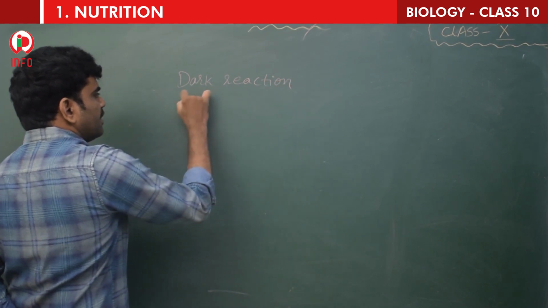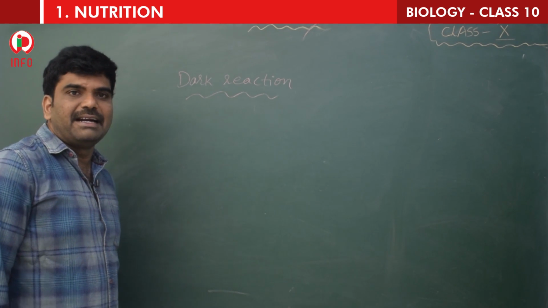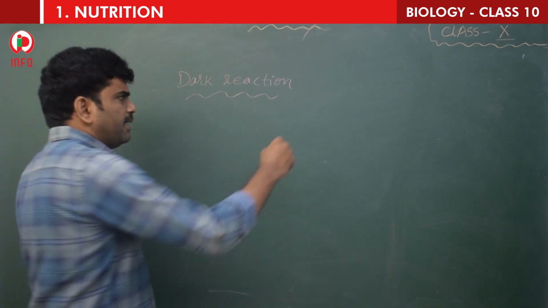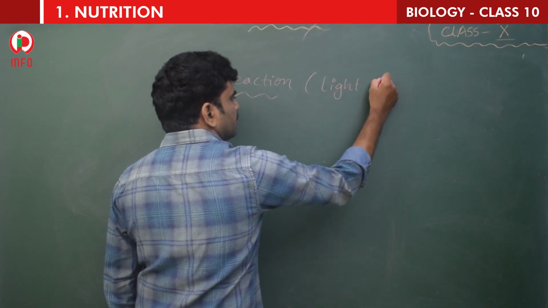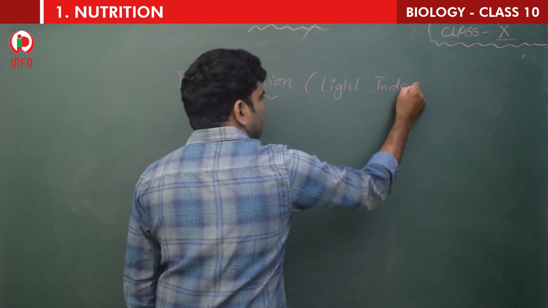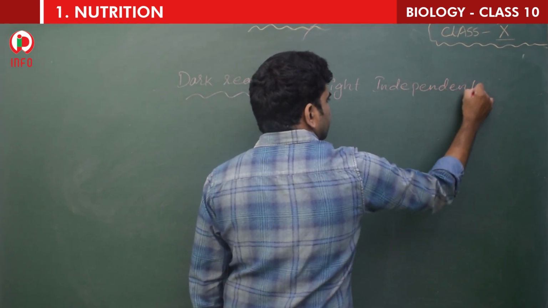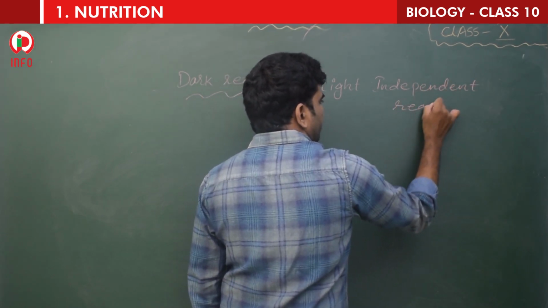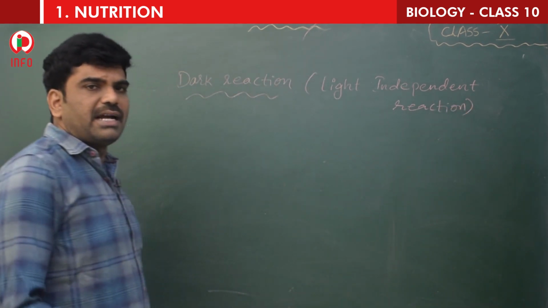Children, the other name for the dark reaction is, yes, light independent reaction. Light dependent reaction is light reaction.